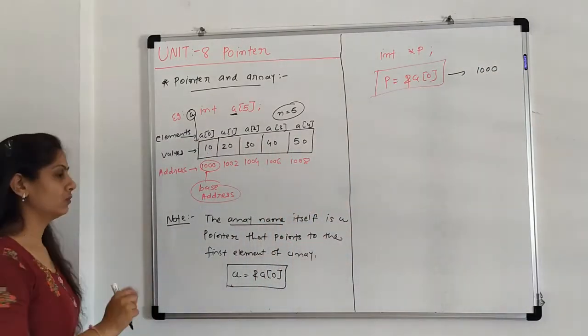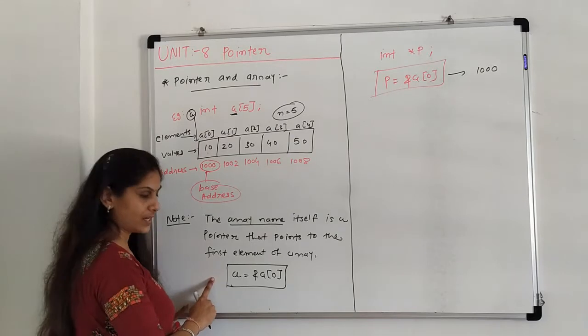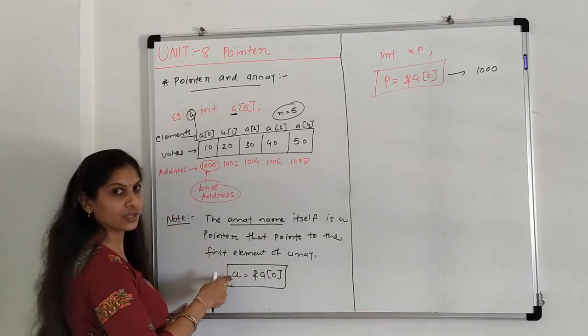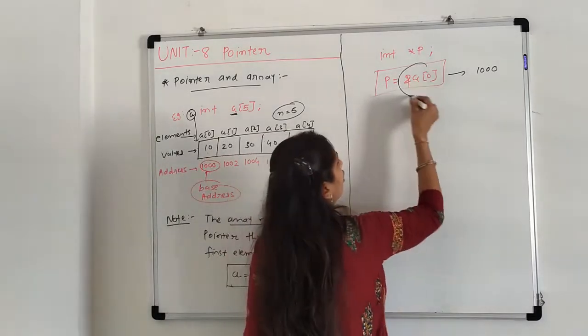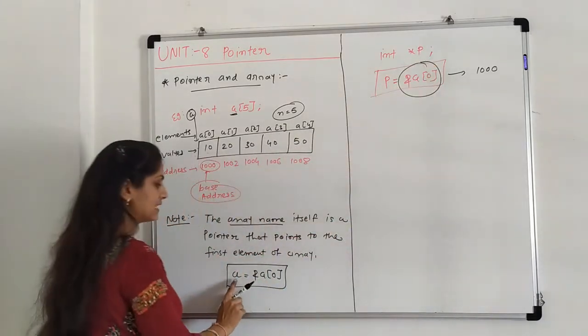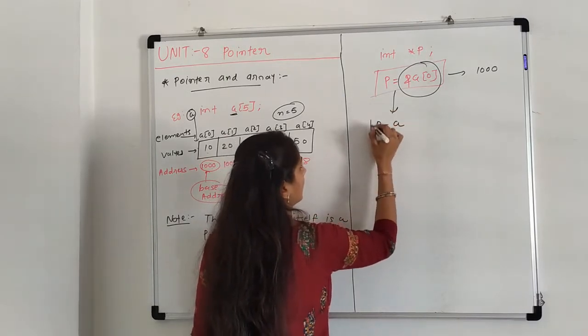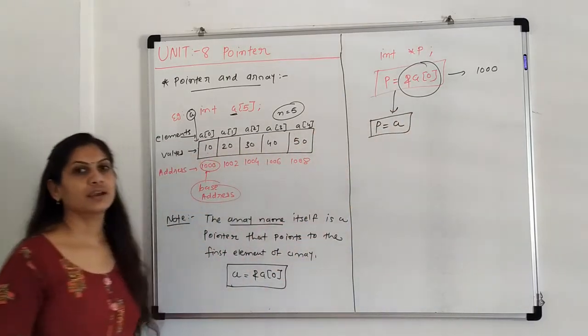Clear? Now, according to this array concept, address of A of 0 is replaced with A. So directly we can write P equals A.